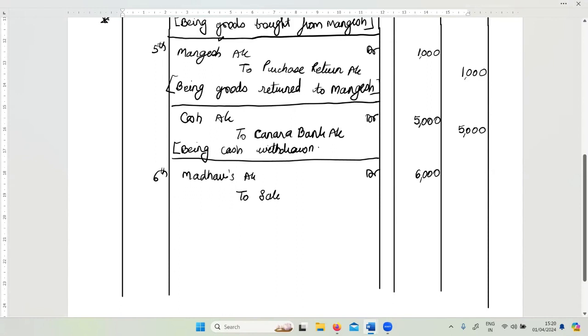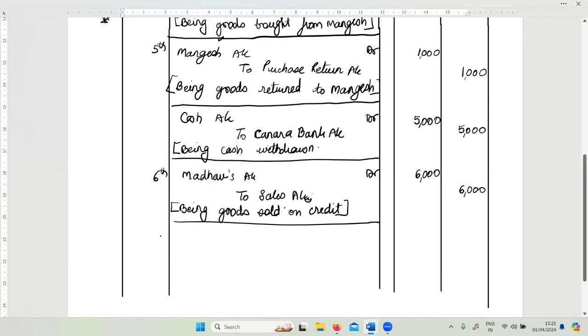In this case, goods are sales account, right? Sales account credit 6,000. And I write in brackets, being goods sold on credit. Close the bracket.